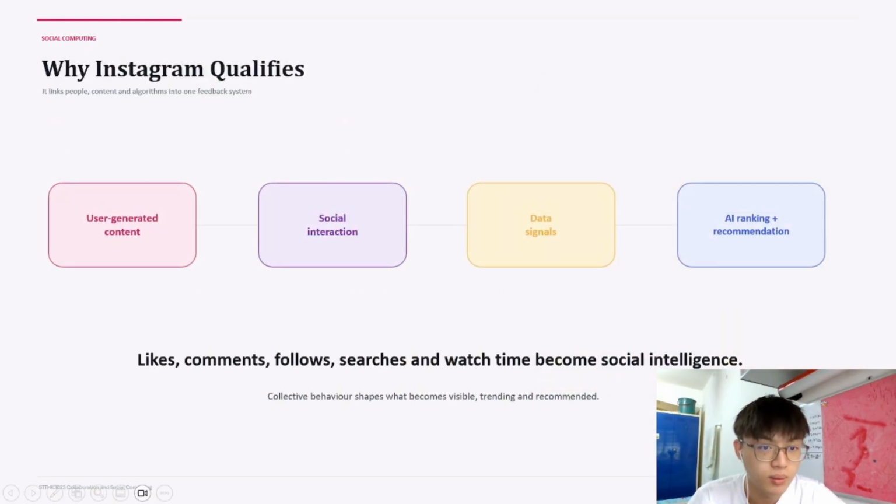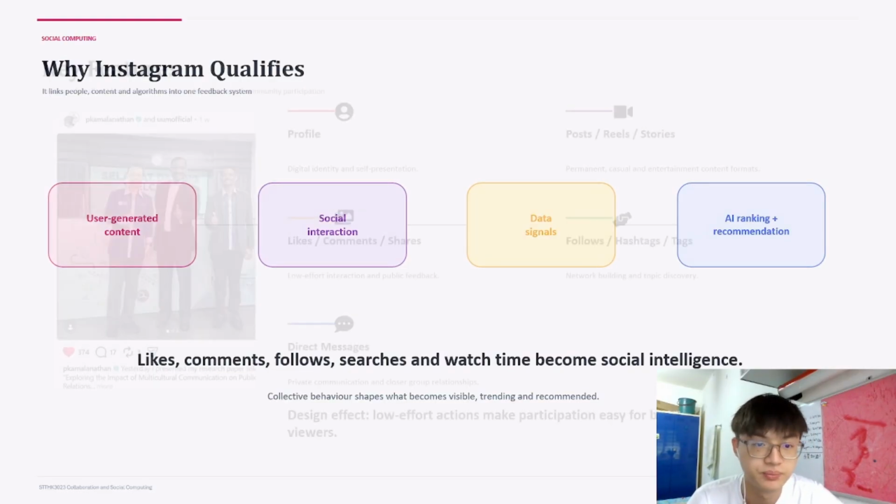So why does Instagram qualify as a social computing system? This is because it connects user-generated content, social interaction, data signals, and AI recommendation. For example, when a user likes, comments, follows, searches, or watches reels, this action becomes a social signal, and Instagram can use these signals to rank the content and recommend posts, reels, or accounts. This creates a feedback loop. User behavior will affect the algorithm, and the algorithm will affect what users see next. Therefore, Instagram is not just a sharing platform, but a system that processes collective behavior.